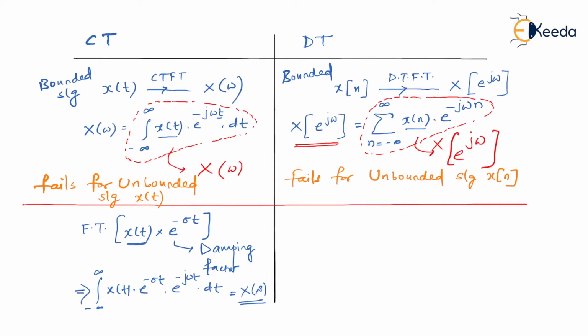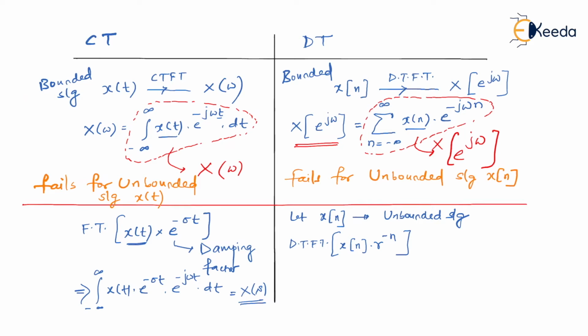That is, let x of n be an unbounded signal, then we know that discrete time Fourier transform for x of n is not possible. So what we do is we multiply our x of n with a convergent factor r to the power minus n, and then we take a discrete time Fourier transform for this. So let us take discrete time Fourier transform for x of n multiplied by r to the power minus n.